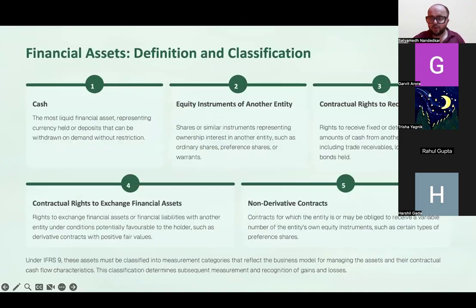Then there are contractual rights to receive cash from another entity. Because of this clause, if you have sold goods on credit to a customer and the customer is supposed to pay you a particular amount, that gets classified under contractual rights to receive cash. Then contractual rights to exchange financial assets under conditions that are potentially favorable to the holder. Now, what does that mean?